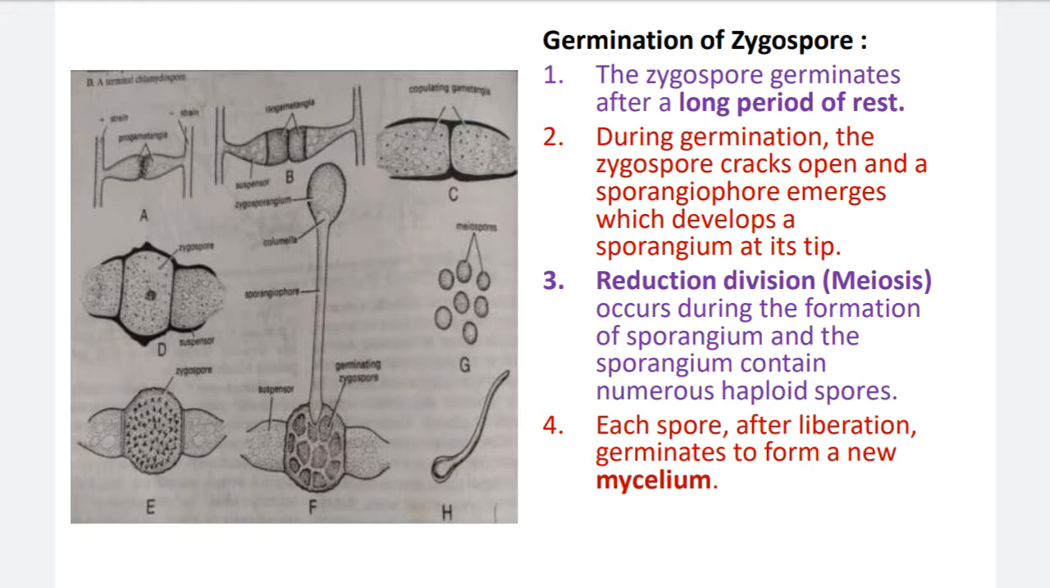Number 3: reduction division, which is meiosis, occurs during the formation of the sporangium, and the sporangium contains numerous haploid spores. This meiosis takes place at the time of formation of the sporangium. The diploid nucleus goes through reduction division and produces many haploid nuclei. Number 4: each spore after liberation germinates to form a new mycelium.